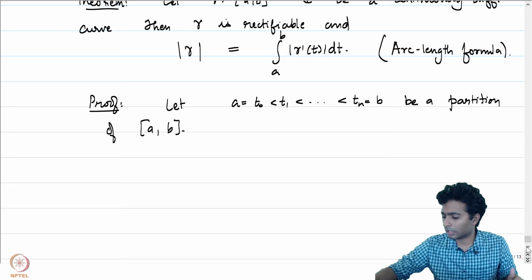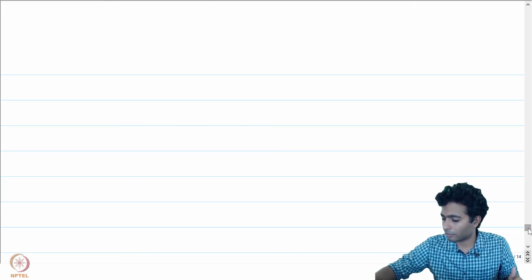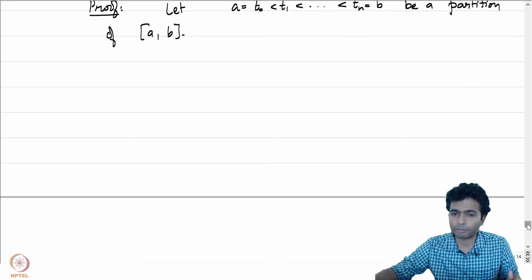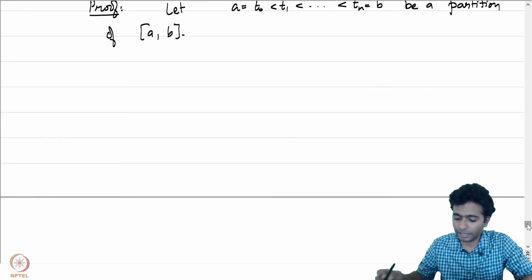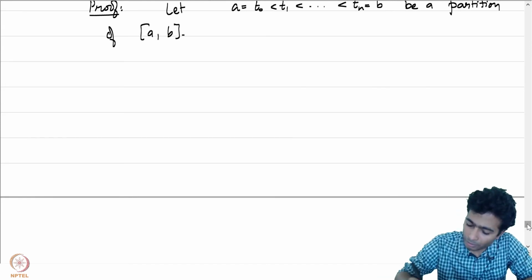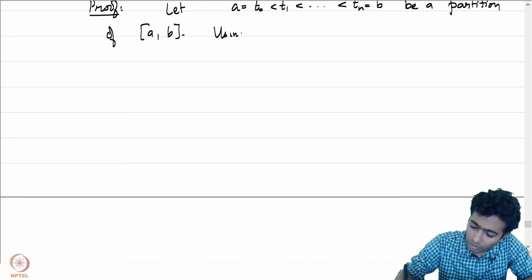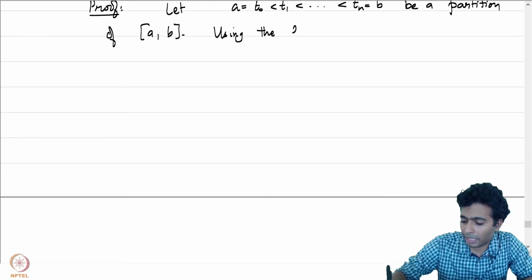And now let us use the fundamental theorem of calculus, applied to both the real and the imaginary part of gamma separately. We will be able to write the following.